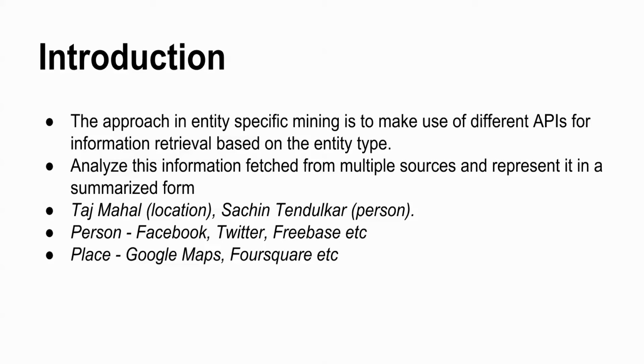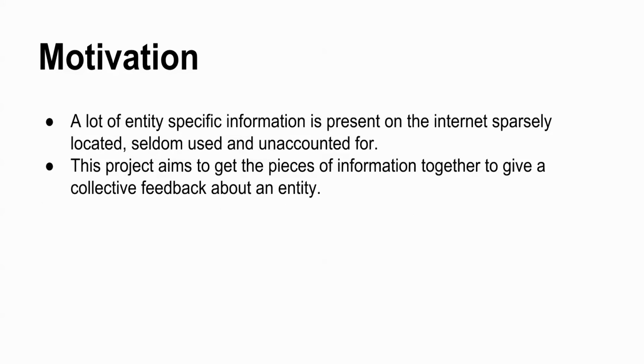Take the example of Taj Mahal, an entity of type location. Sachin Tendulkar is an entity of type person. For entity type person, APIs like Facebook, Twitter, Freebase can be used. Similarly, for entity type place, Google Maps, Foursquare can be used.